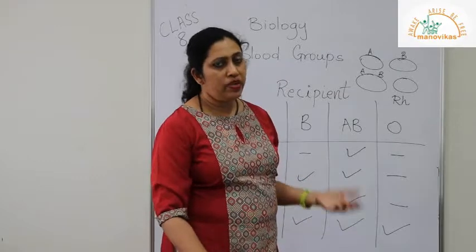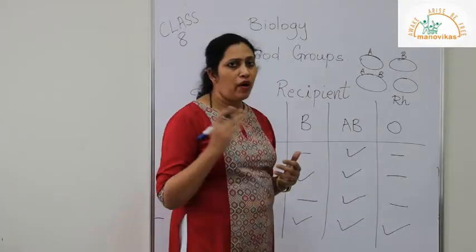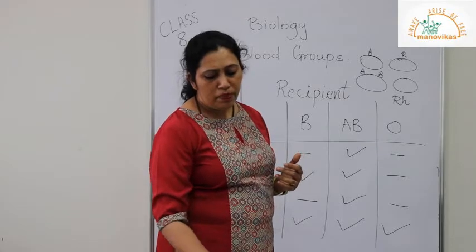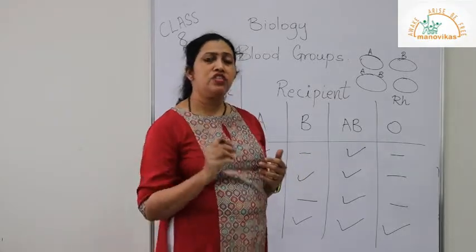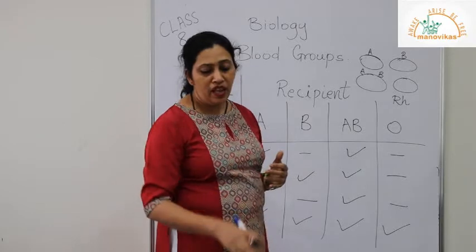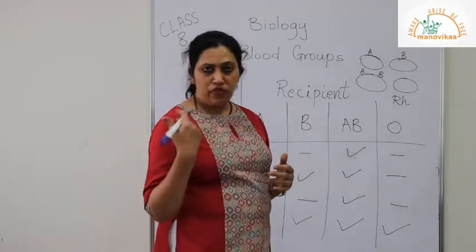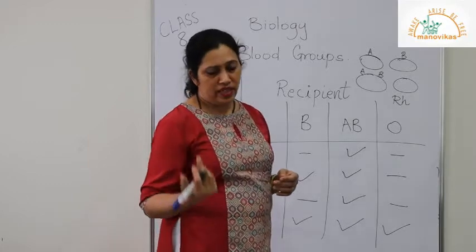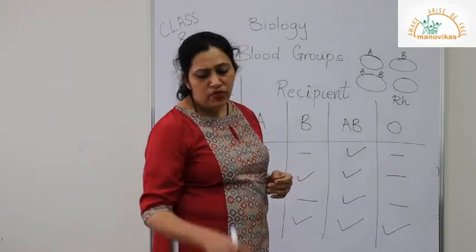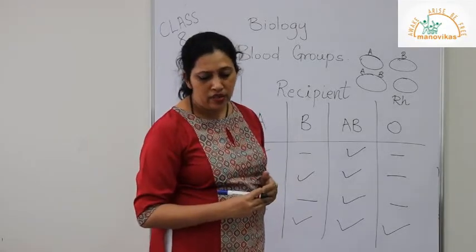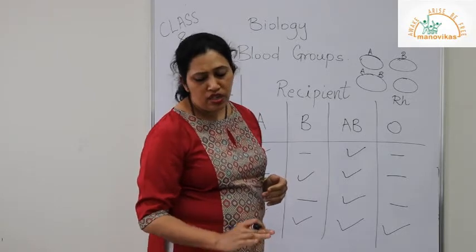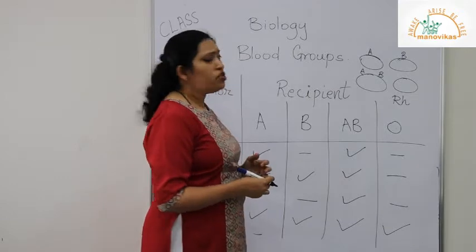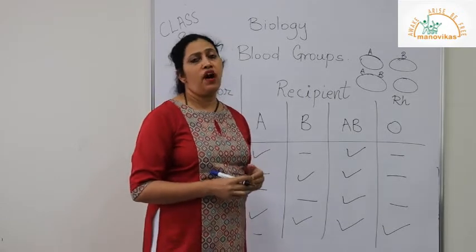Anyone can donate blood, but they have to be healthy, fit and above a certain age, I think 18. Normally the blood taken is just 420 ml, okay, withdrawn from a donor at one time. They cannot withdraw more than that. A blood bank is a place where blood is collected and kept, okay, and it is stored till the recipient requires it. Now coming to some diseases of the heart.